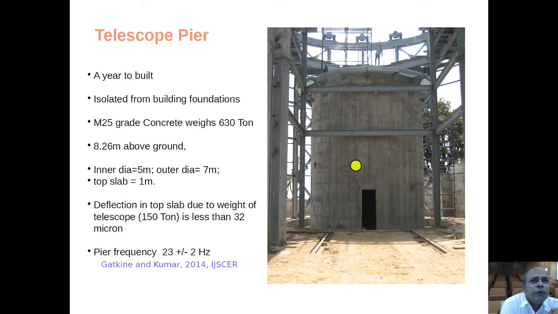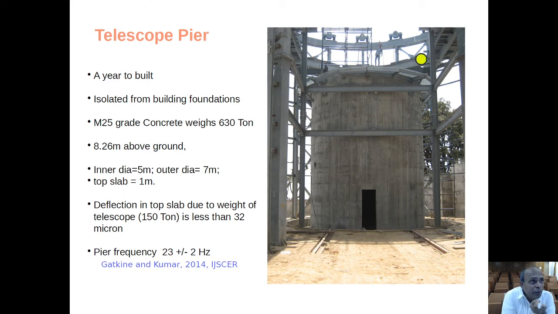So this is an M25 grade concrete pier, and the total weight of this pier is 630 ton. The top level is 8.26 meter above the ground level. So these are some specs mentioned for this pier. It has an inner diameter of 5 meter, outer diameter of 7 meter, and top slab of 1 meter.